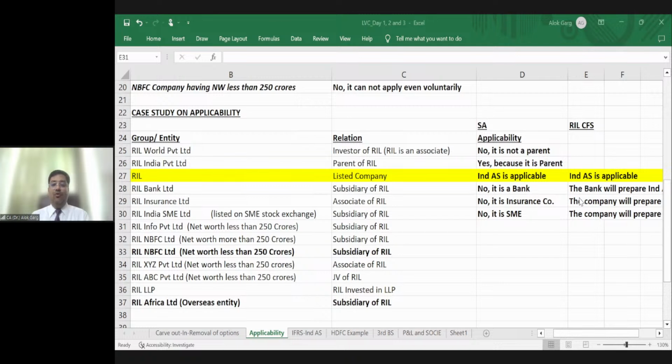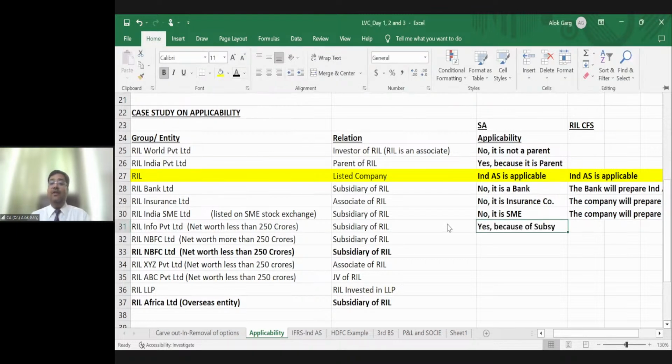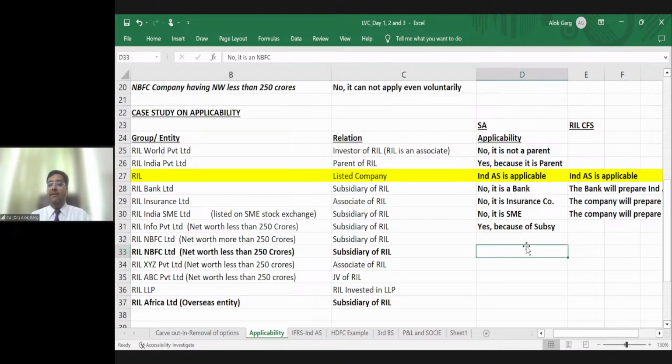Very good. Uma, Gajanan, Radhika, Rohan, Prashant, everyone is saying yes, applicable. Very good. Yes, it is applicable. Why? Because of subsidiary. It is a subsidiary of a company on which Ind AS is applicable. Of course, if they are applying Ind AS, there is no point of providing it for consolidation account. Their statutory accounts are as per Ind AS.